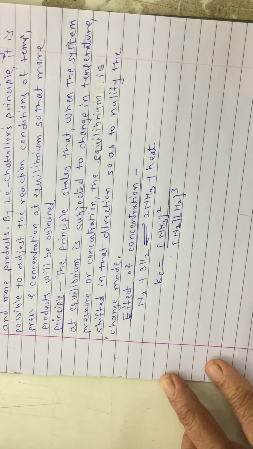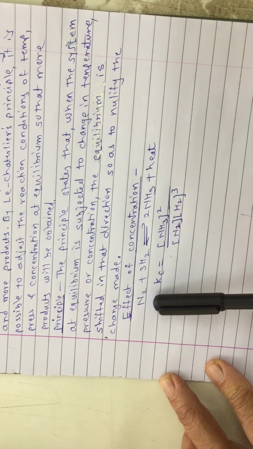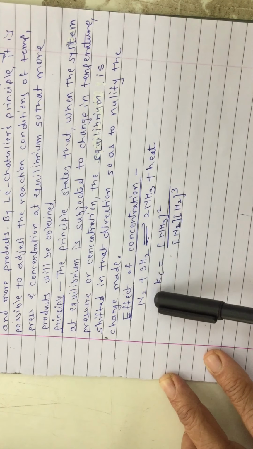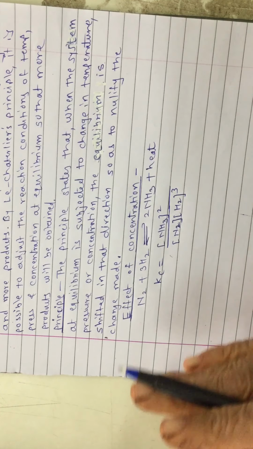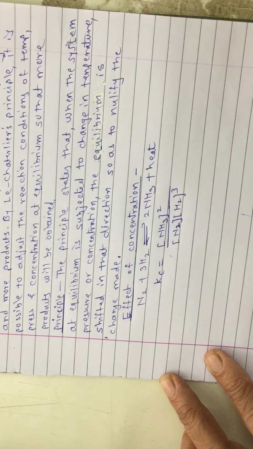At equilibrium, if you will increase concentration of reactants, either of these reactants or both reactants, according to Le Chatelier's principle, system will try to decrease it. System will be shifted in that direction and again new equilibrium will be attained.